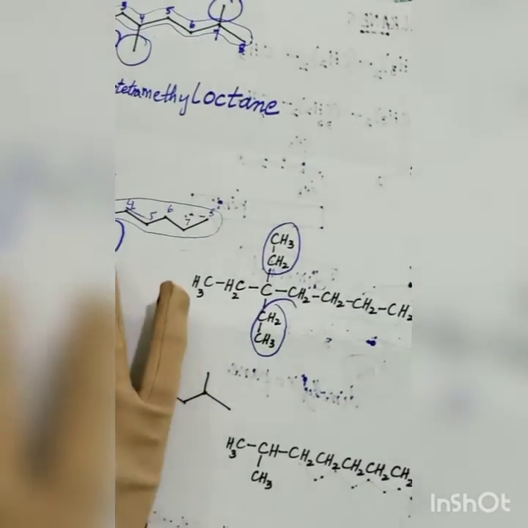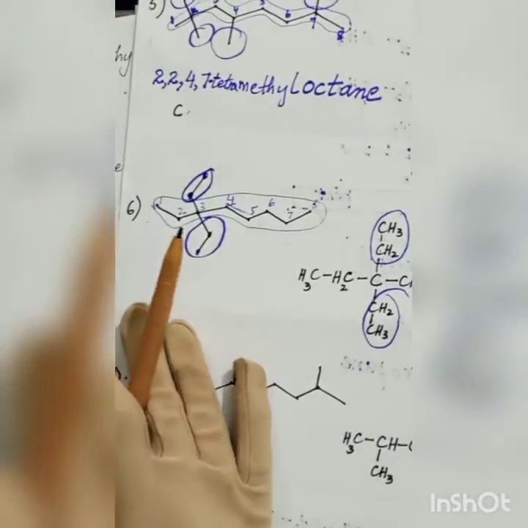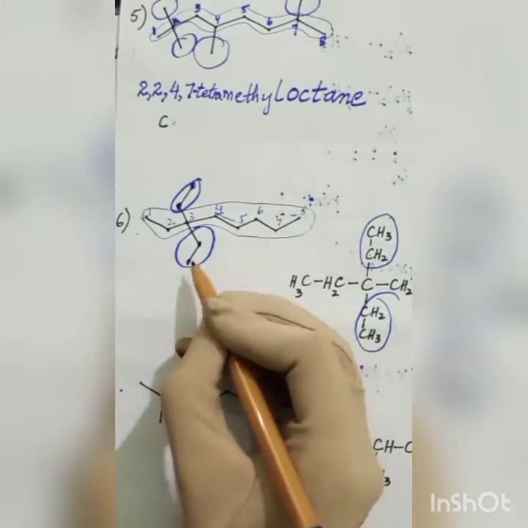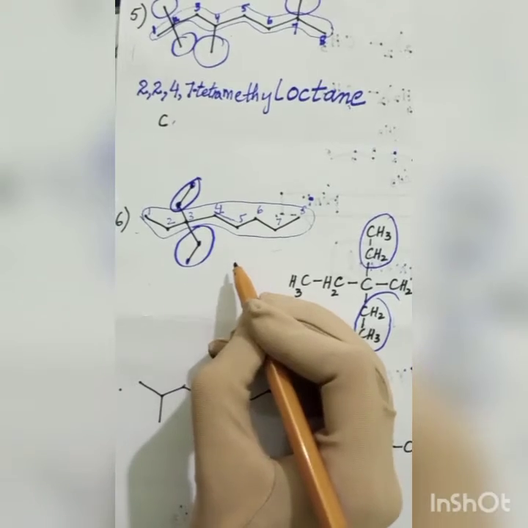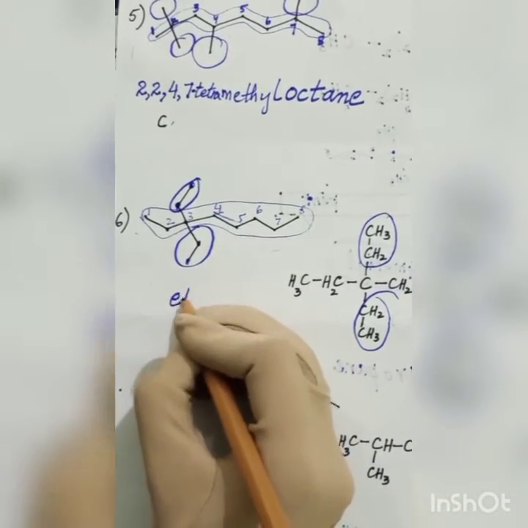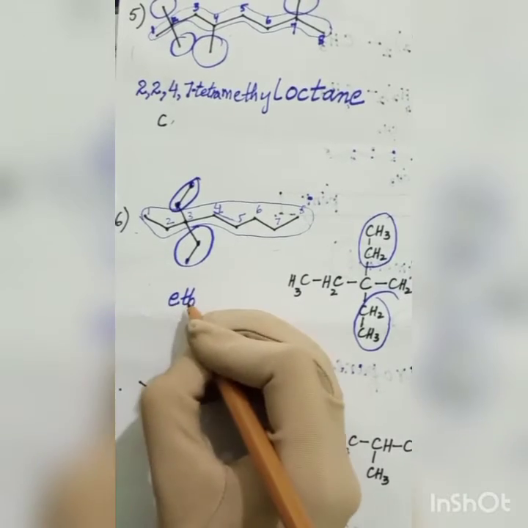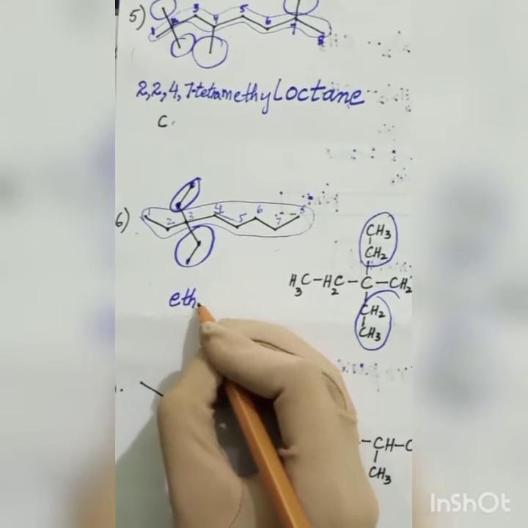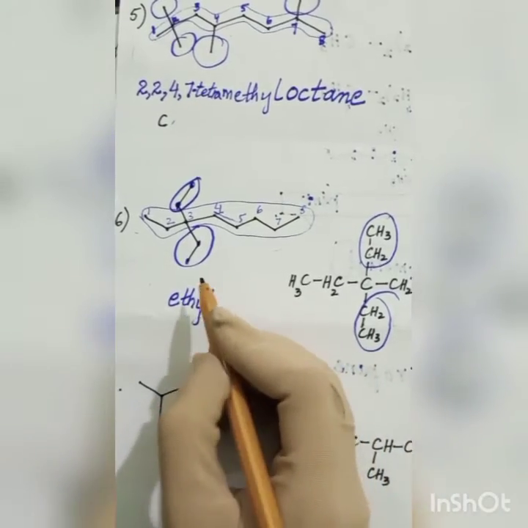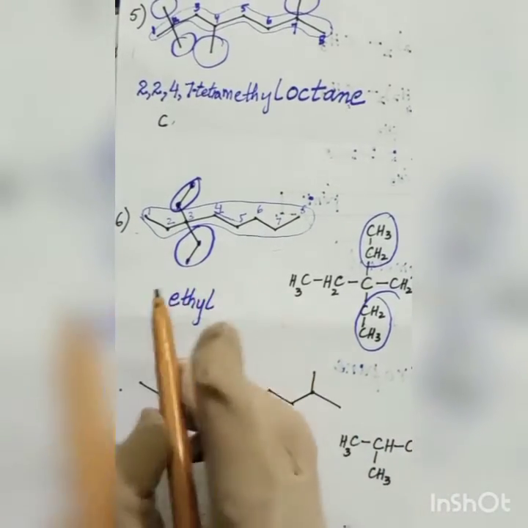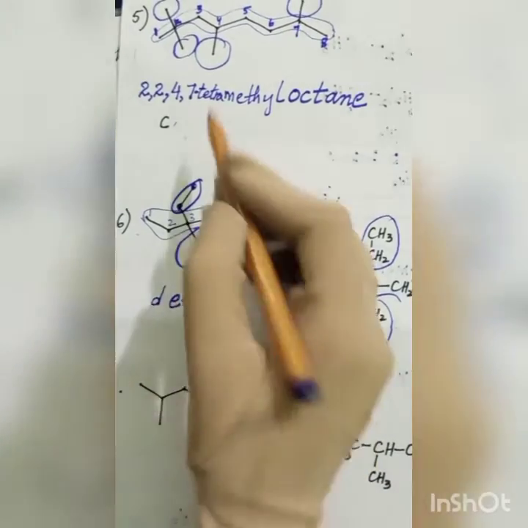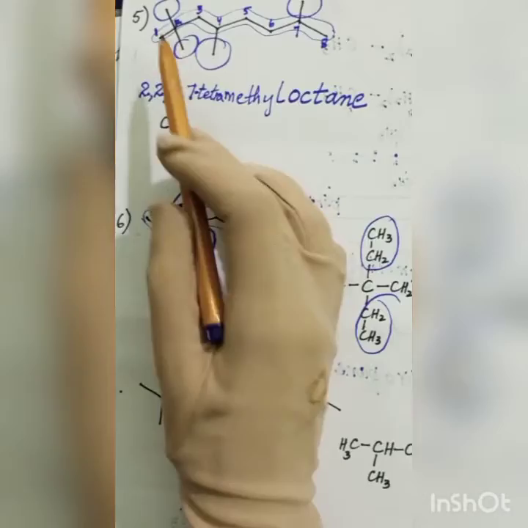Okay, so coming to the branch name, our branch name will be ethyl. Why? Because eth is used for 2 in chemistry, and yl because it's a branch. Now how many ethyls are there? 2 ethyls, so I will use di. We used tetra before because we had 4 methyls.